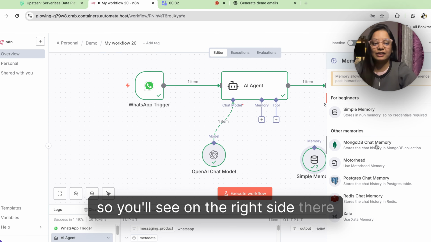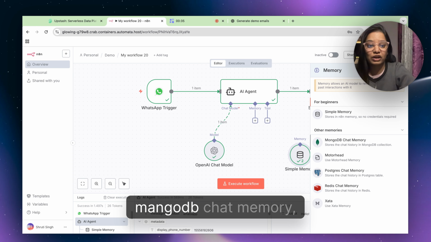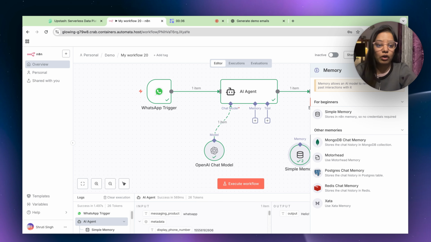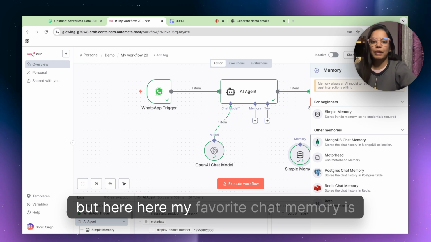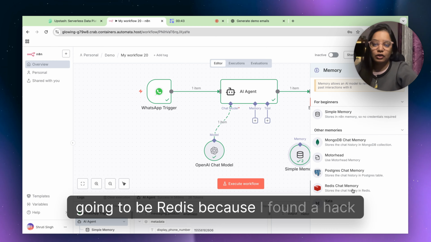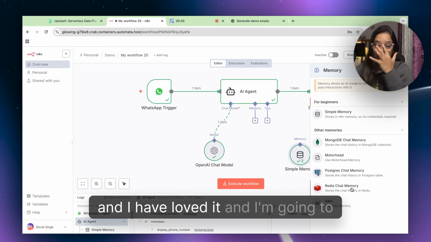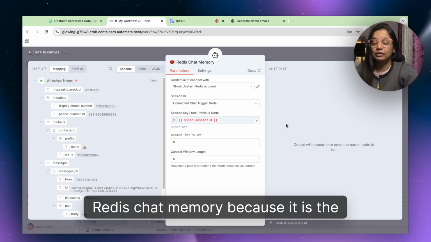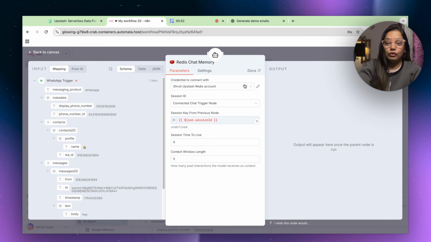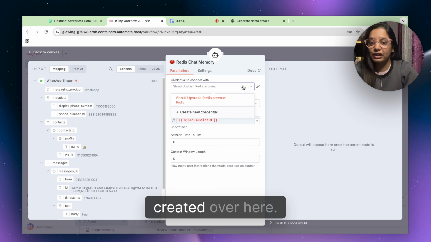You'll see on the right side there are multiple other memories: MongoDB chat memory, Motorhead, Postgres chat memory, Redis, and then Zep. But here my favorite chat memory is going to be Redis, because I found a hack and I have loved it. And I'm going to tell you why I have been loving the Redis chat memory. First, it is very easy to deploy. So you can see my account is already created over here.